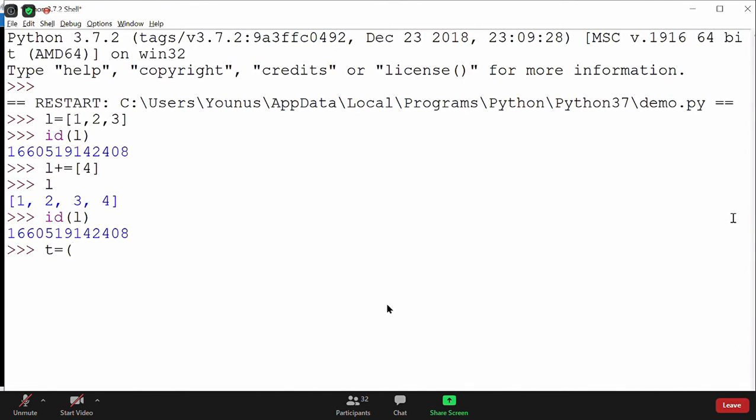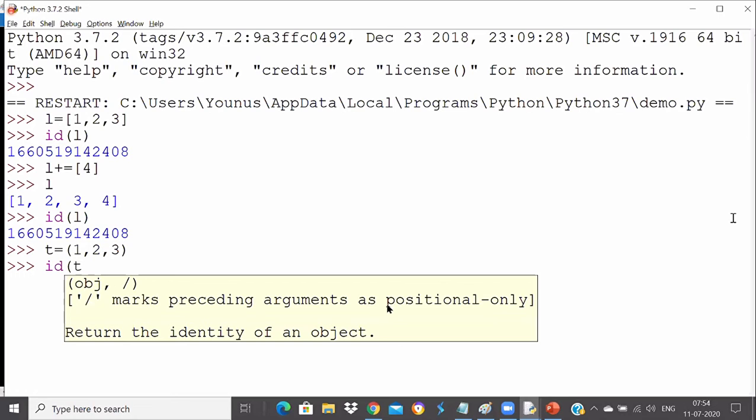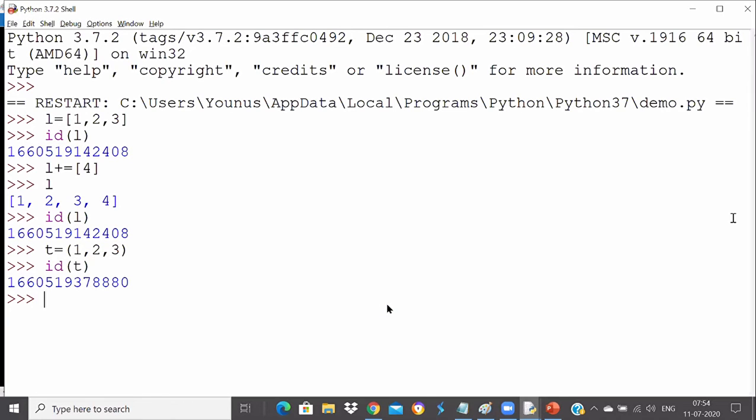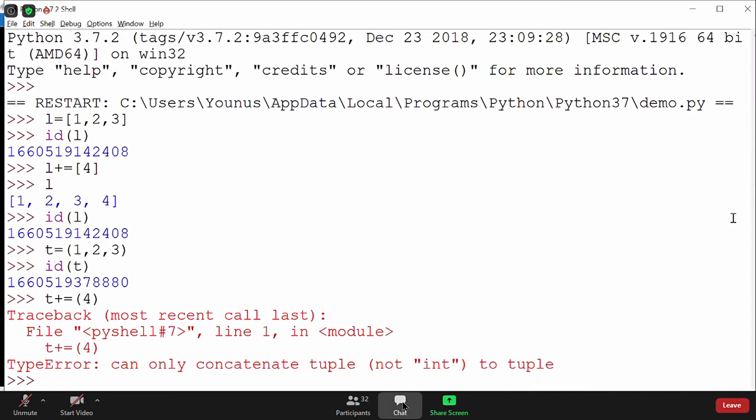So when I say t is equal to 1, 2, 3, perfectly fine. Then I print the id of t, no problem. It will print some id, let it be 8880. And now when I say t plus is equal to (4), I will get an error, guys. It says can only concatenate tuple with tuple, not with integer. You may be shocked that I put parentheses, but why is it complaining? Because we already learned that 4 in single brackets is always treated as an integer, not as a tuple.